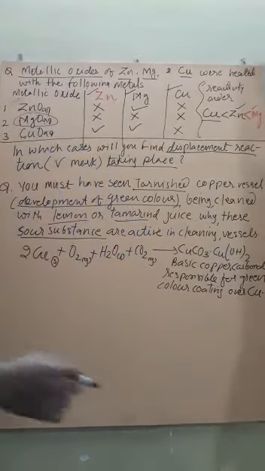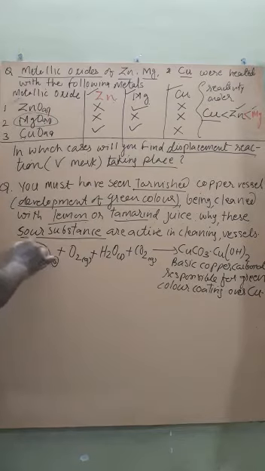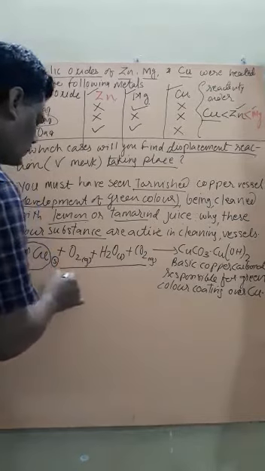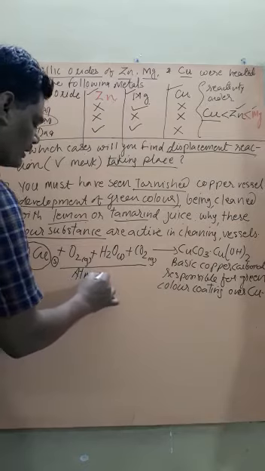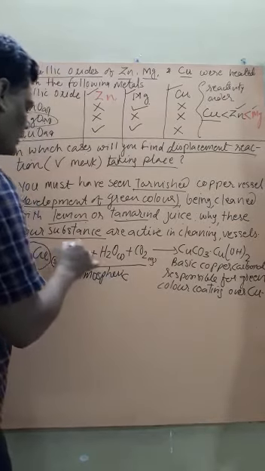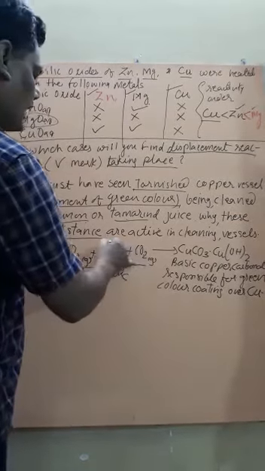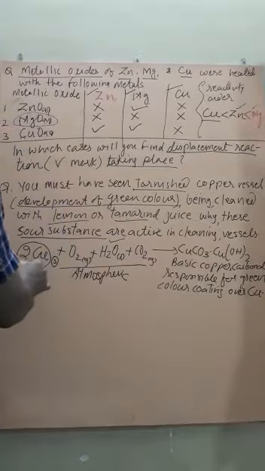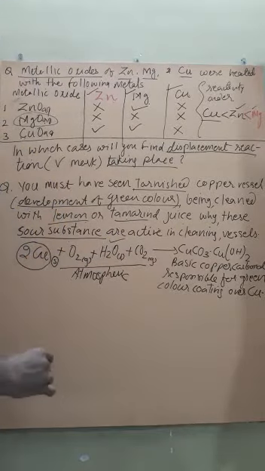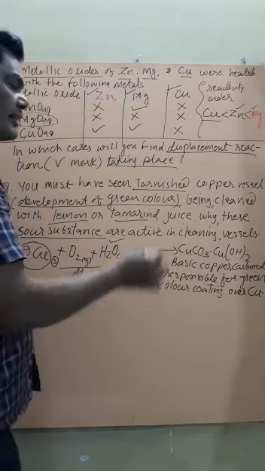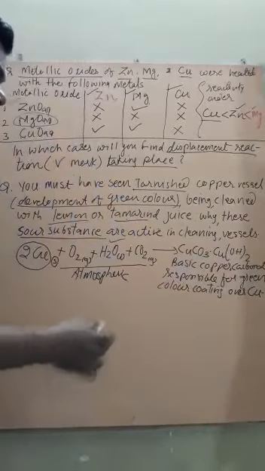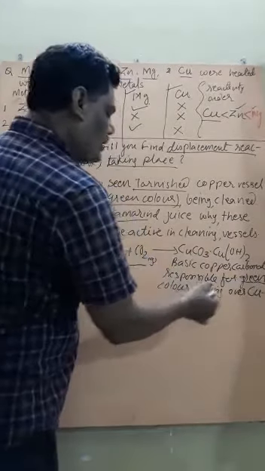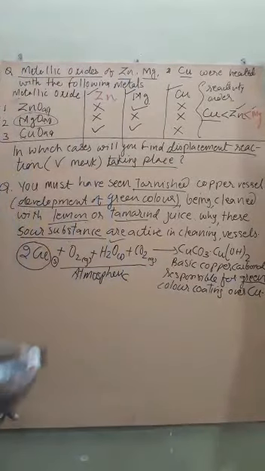So the answer is, when copper is kept open in the atmosphere, the atmosphere consists of atmospheric oxygen, atmospheric carbon dioxide and moisture. Copper reacts with all these atmospheric substances and forms the compound basic copper carbonate. This is responsible for the development of green color over the copper vessel.